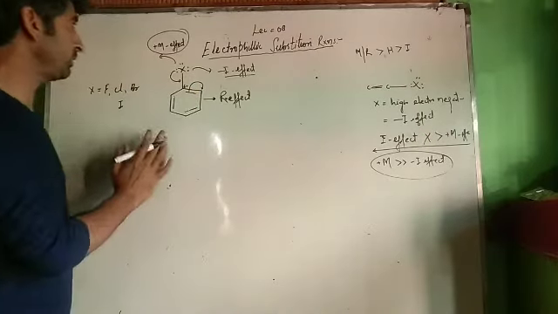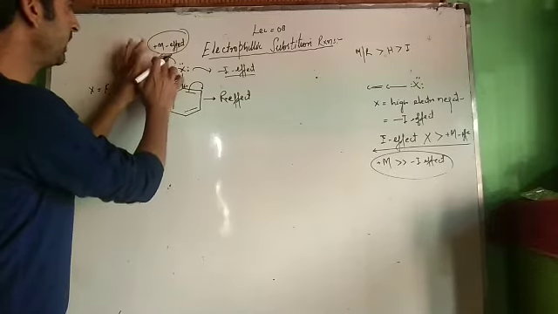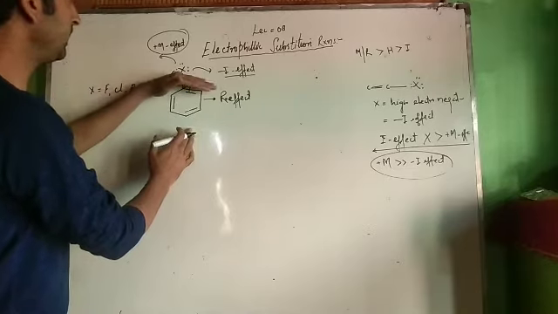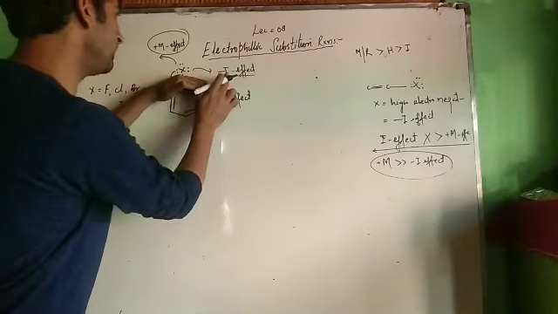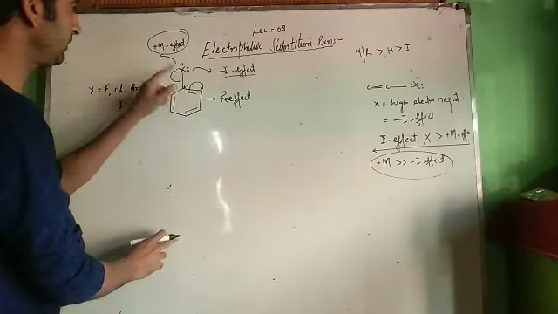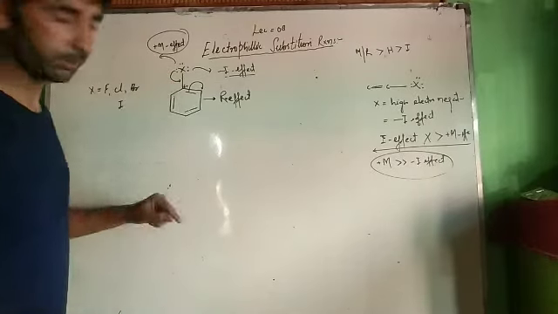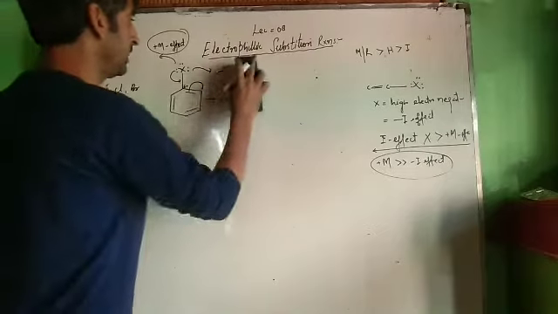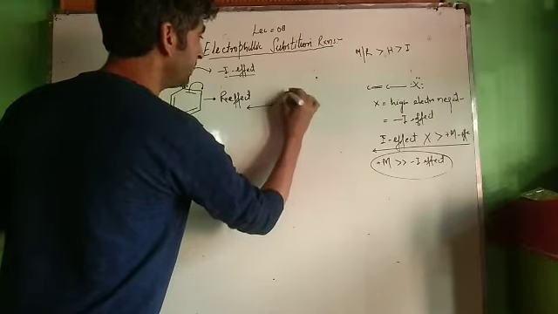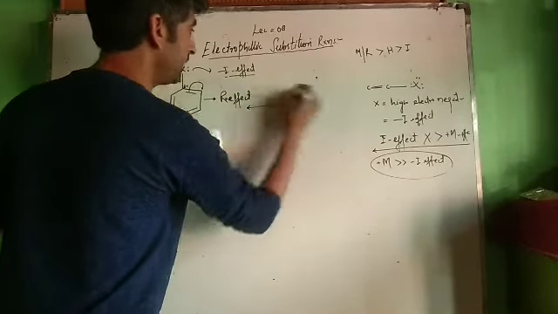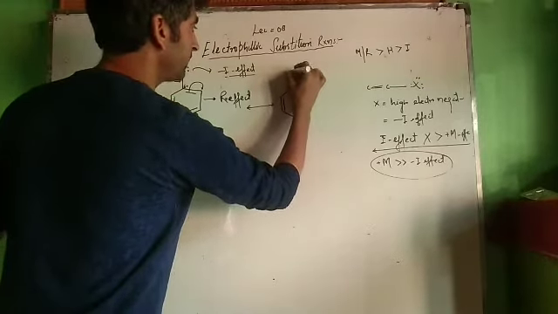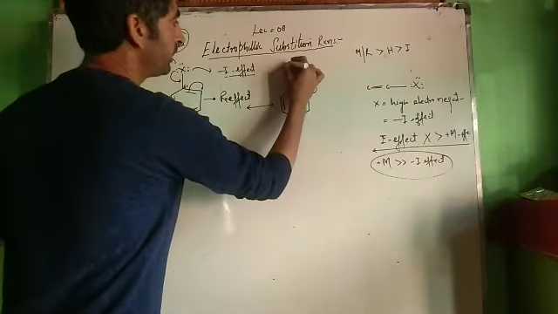This R effect is not of halogens, it is of the benzene ring. Now here are three effects operating. First is plus M effect of halogens, second is minus I effect of halogens, and third is R effect of the benzene ring. In case of halogens, minus I effect always dominates, but R effect of the benzene ring is more than that of minus I effect. As a result, this electron pair moves towards the benzene ring, and we can get resonance structures like this. We can have another resonating structure like this. We have a double bond, a negative charge over here, double bonds over here, and a double bonded X. Since the lone pair is forming a bond, there is a positive charge.